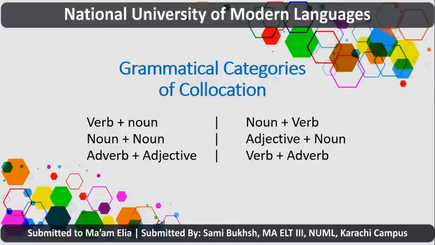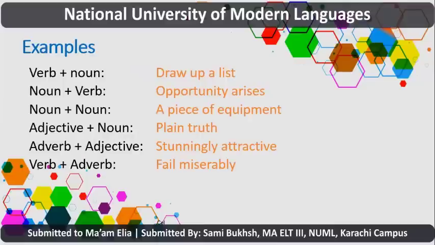So here is the list. Verb plus noun. I mean, a verb can collocate with a noun. And the opposite is also true. A noun can collocate with a verb. Similarly, a noun can collocate with another noun. And adjective can collocate with a noun. And adverb plus adjective is possible, and verb plus adverb are also possible. Let's have some examples of these grammatical categories.